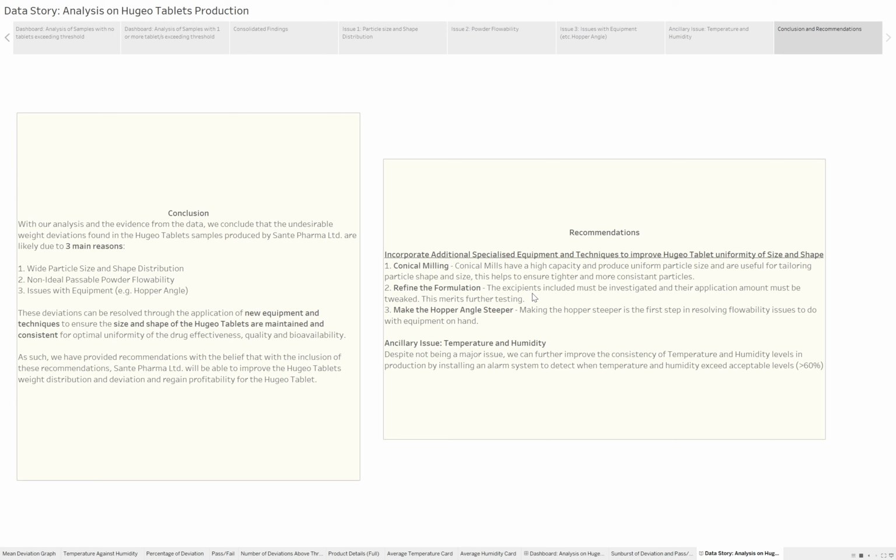So we know for each tablet, there's always a fixed proportion of excipients to be used. By tweaking these different proportions, we can do further testing and ensure that it will have higher uniformity by using test data that we have formulated with this dashboard. In effect, repeating this process.